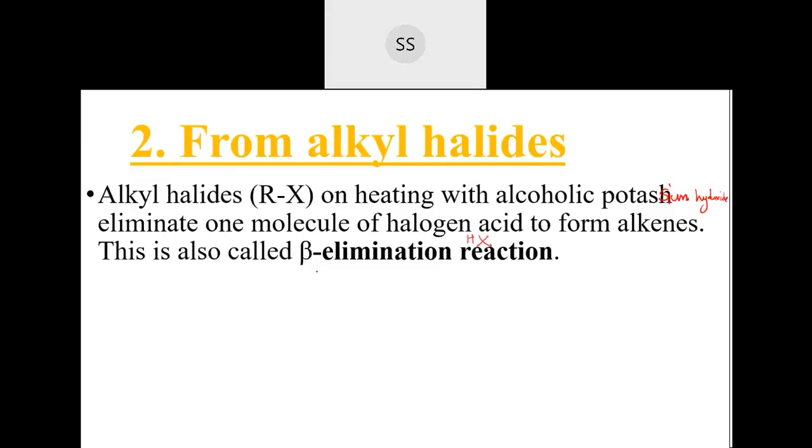And it's also called beta elimination. One more name I told you, it is also called dehydrohalogenation reaction. An important reaction from your exam point of view. Not only for this year, even in second year you will come across this reaction once again.